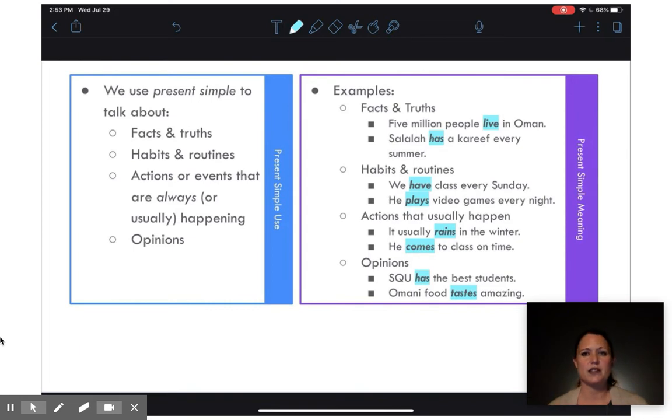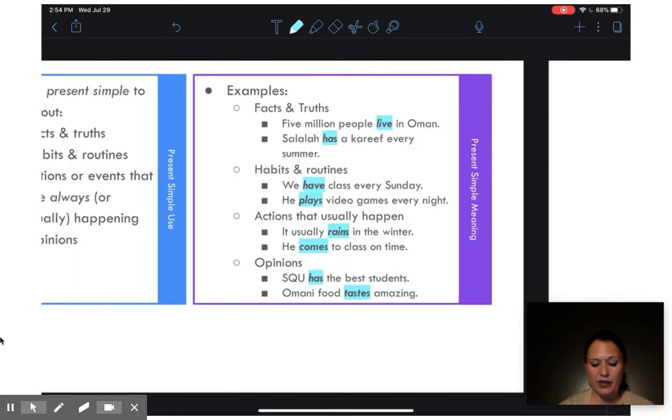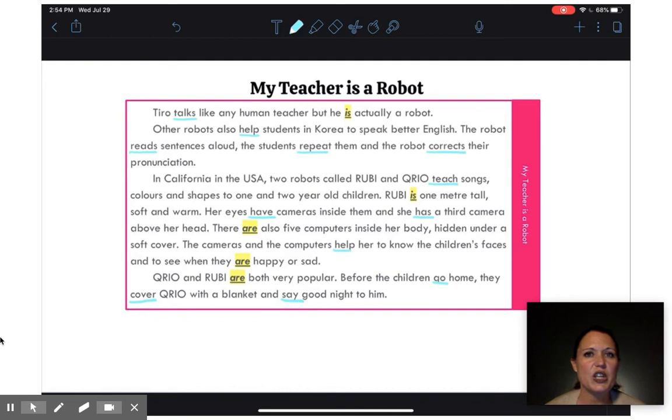It's always true. And there are some examples for you. I think that we're pretty clear on present simple. If not, we have lots of great extra materials to help you learn about the use and meaning of present simple. But we're going to keep going and look at how we used that in this article.